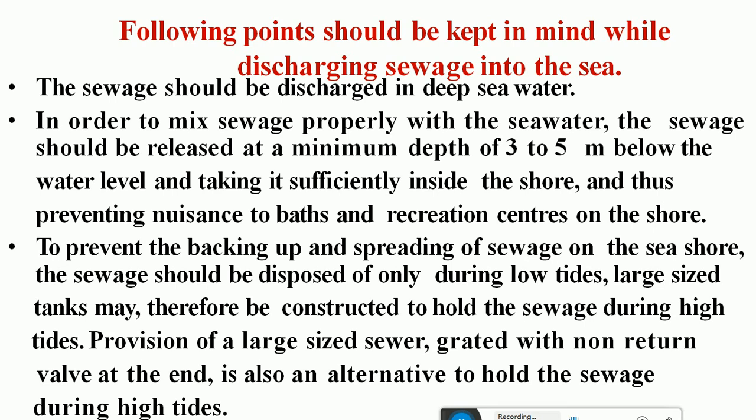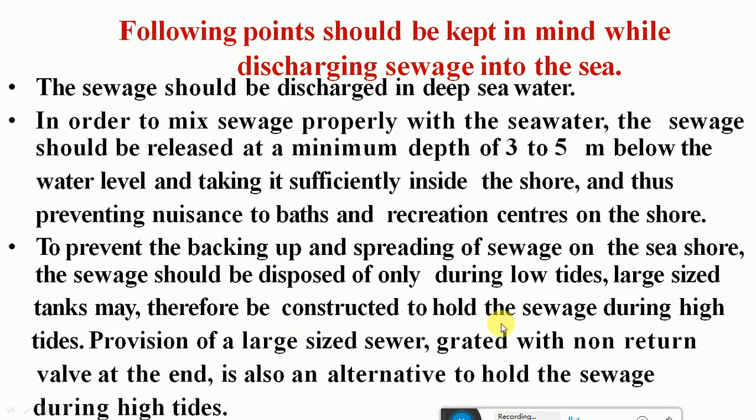There will be low tides and also high tides, and we should see that the sewage is discharged during the low tides. Because if you discharge the wastewater during high tides, there are good chances that it will bring the discharged wastewater back to the coastline because of the high flowing tides. That's why it is advisable to discharge the wastewater only during low tides.